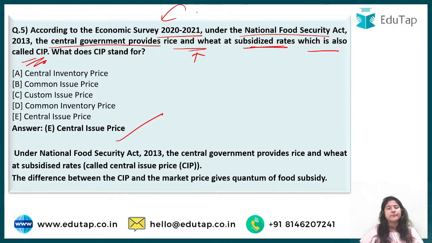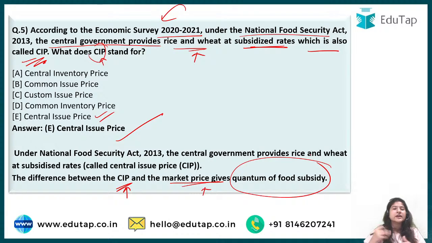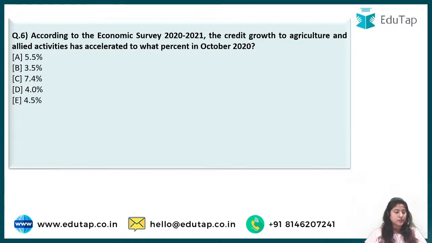So basically what happens, sometimes this full form is also very important, both for phase 1 and phase 2. So here this was about the economic survey in which some data of this must have been given. So here we're talking about CIP. Okay, and whatever difference there is between CIP, that is central issue price, and market price, when we subtract that, we get to know what is the food subsidy that has been provided in that particular year.